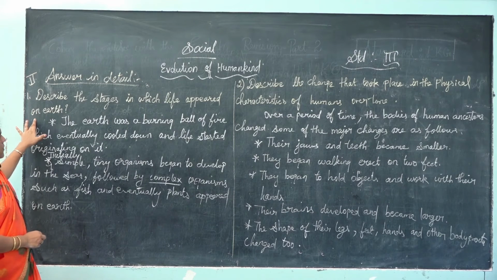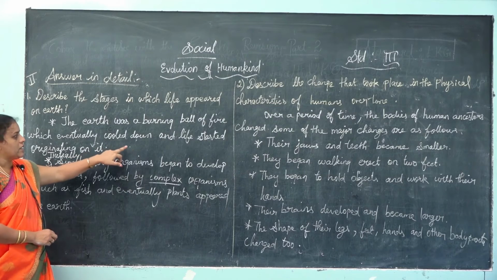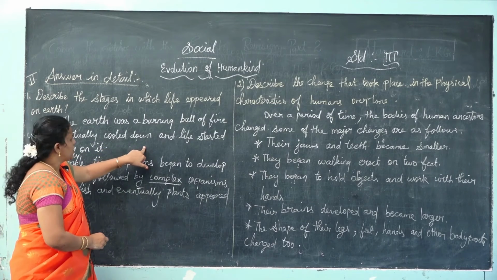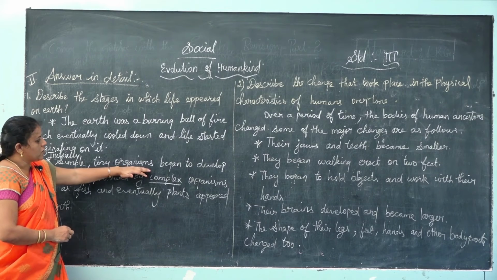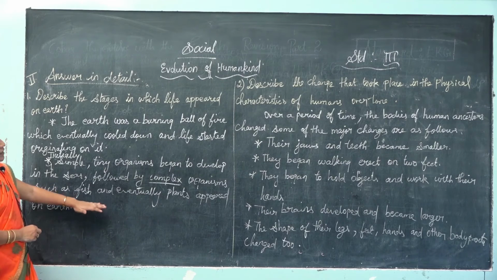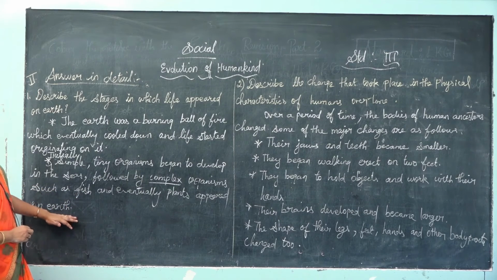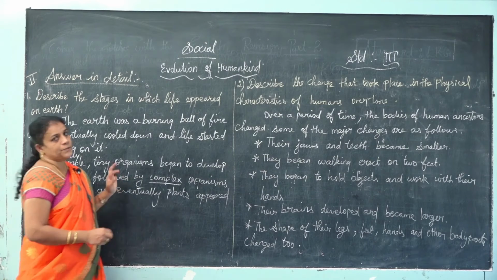So first, what happened? The earth became a place where we can live and do our vegetation and all. Second, tiny organisms began to develop, then complex organisms began to develop, then eventually plants also appeared on the earth. So these are the stages in which life appears on the earth.